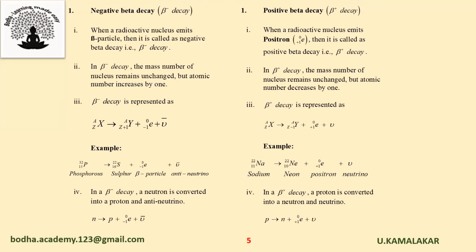Example, sodium on emitting a positron converts into neon, and in this process, a neutrino is emitted. In a positive beta decay, a proton is converted into a neutron and a neutrino.